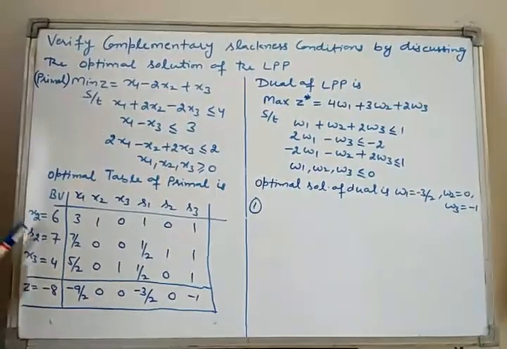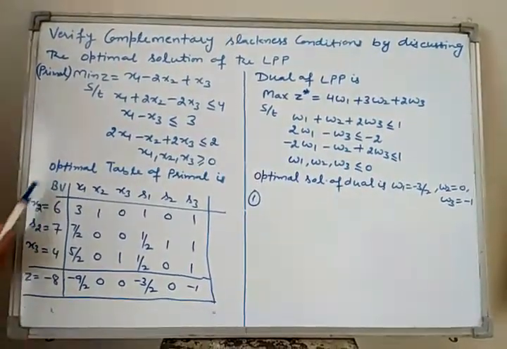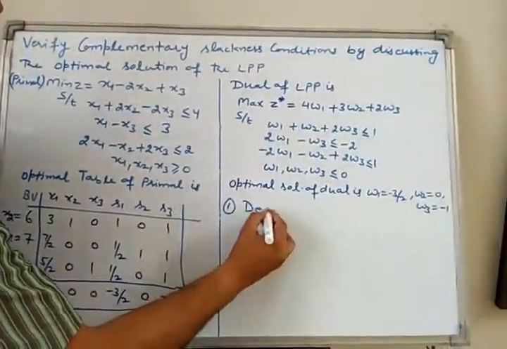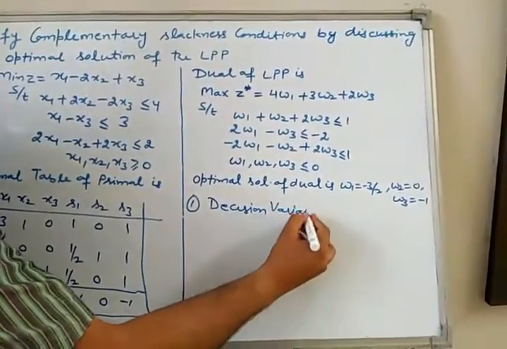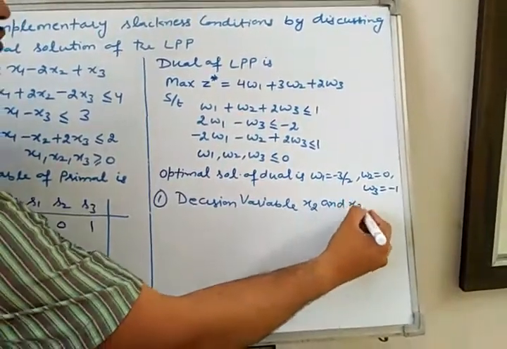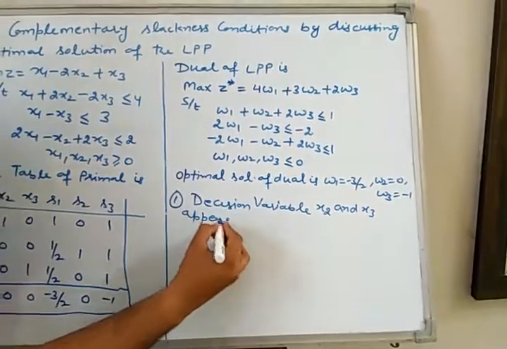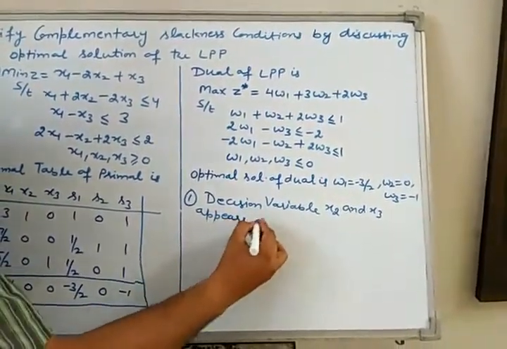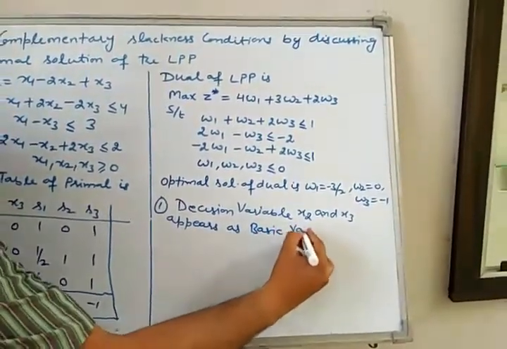Here decision variables x2 and x3 appear as basic variables.